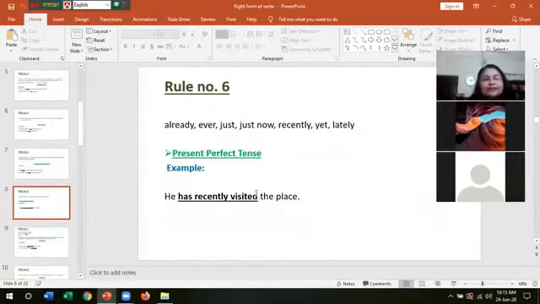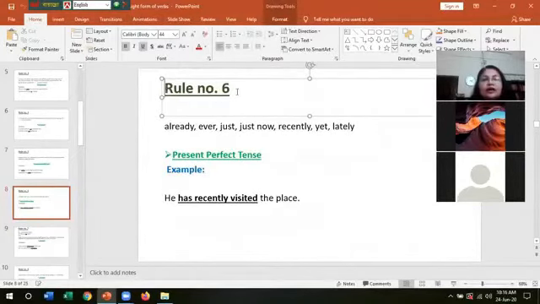Rule number 6. Already, ever, just now, recently, yet, lately. This is another very, very important rule, because in the question, it will definitely come. If these things are found in a sentence, then it will follow the rules of present perfect tense.